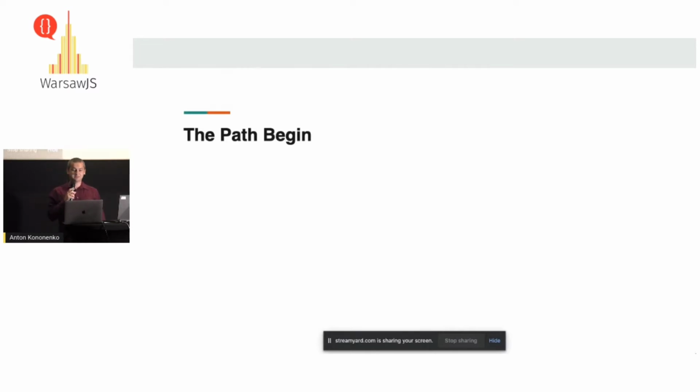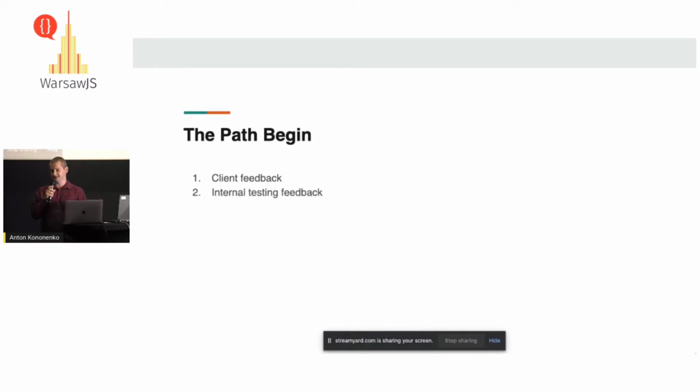So first of all, the path begins. What is this? First of all, you need to get some confirmation that you have a performance issue. You can get client feedback. It's not nice. Usually it's your client calling you in the night or at whatever time and saying your web application doesn't work. It's very slow, laggy, and a lot of other interesting words. And it's not very pleasant. And if it's in the night, it creates extra stress.